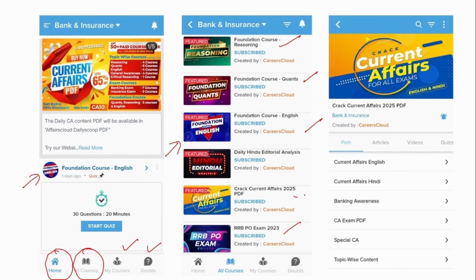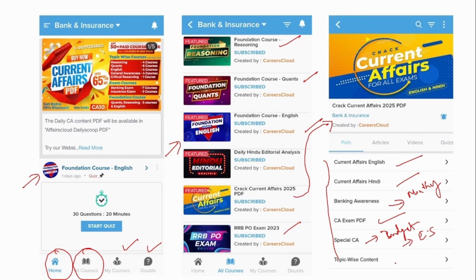If you click this Crack Current Affairs, you will be redirected to this page. Under this, you can see various tabs that are available. Current affairs will be available in English medium, and this under Hindi medium. Under banking awareness, we will provide you the monthly compilation of the banking news and current affairs exam PDF, and also special current affairs, which includes mainly the union budget and the economic survey, which is very important from the exam perspective. And this is topic wise content, where news related to a specific topic will be combined together and provided to you.